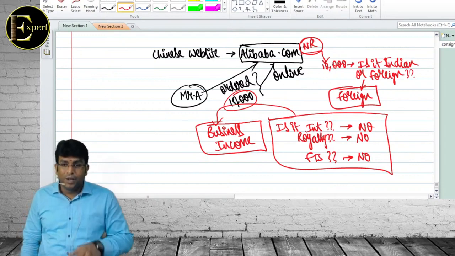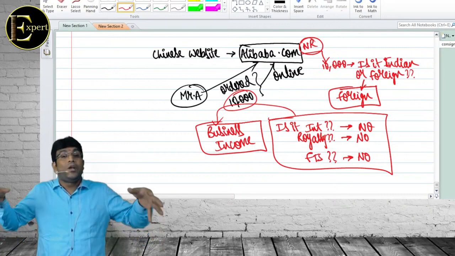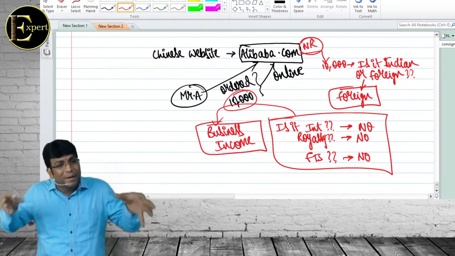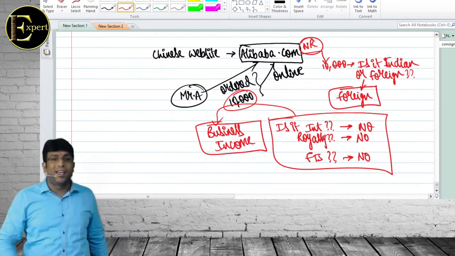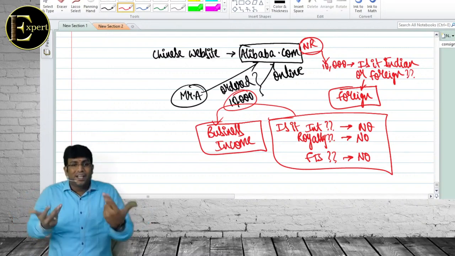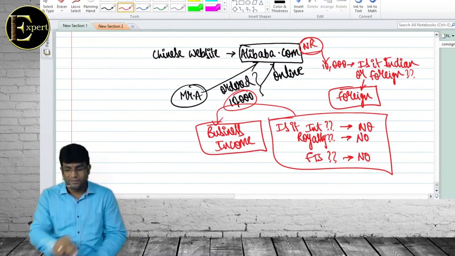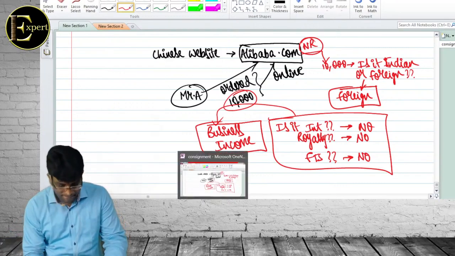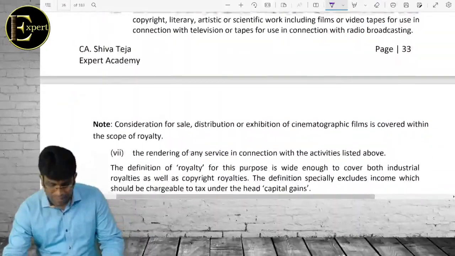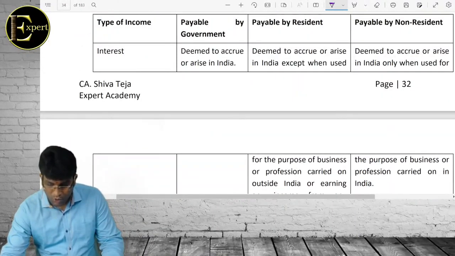They brought an amendment in the law telling that having a significant economic presence in India is also regarded as a business connection. And significant economic presence in India means you are doing transactions of more than 2 crores in India. Sir, समझ रहे आप मेरी बात? Significant economic presence in India means you are doing transactions of more than what, sir? 2 crores in India.